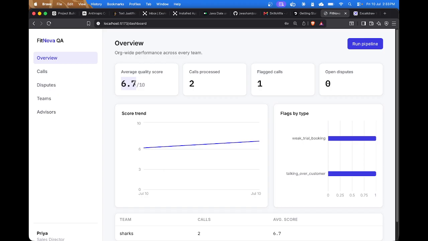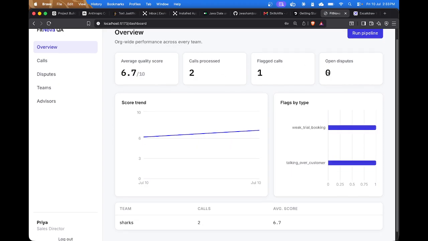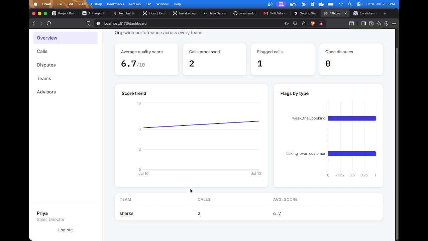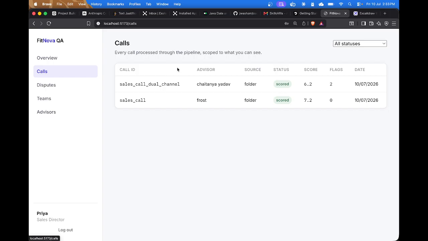This is the overall quality score. There is 1 flagged call and there are currently no disputes. This is the team that I have created for now. If you go to the calls, these are the scored calls that were created.